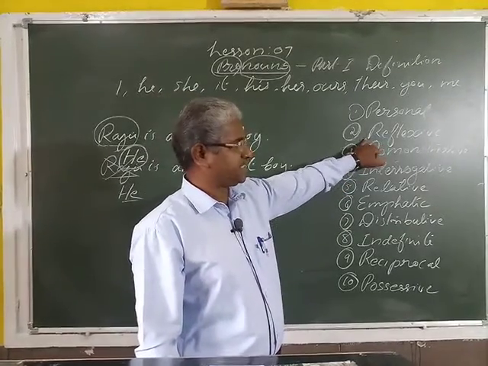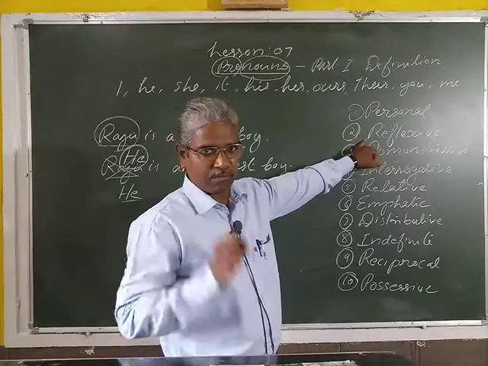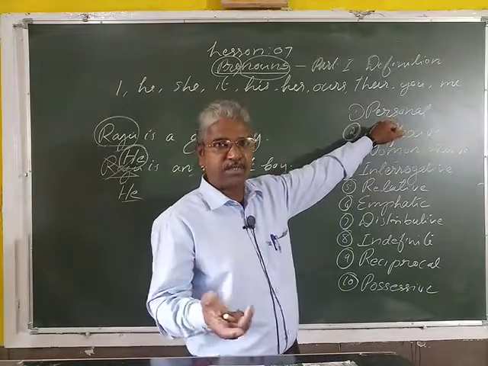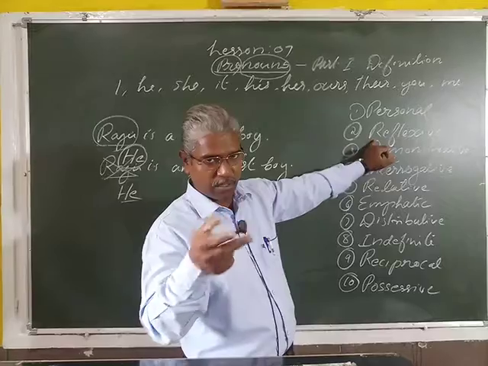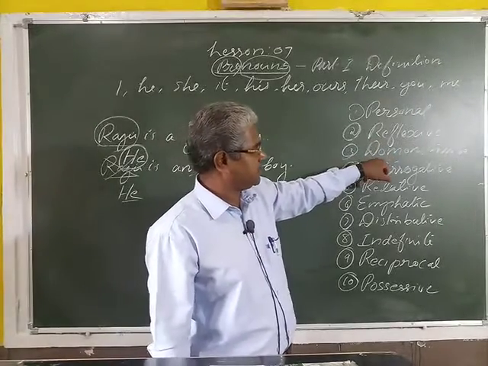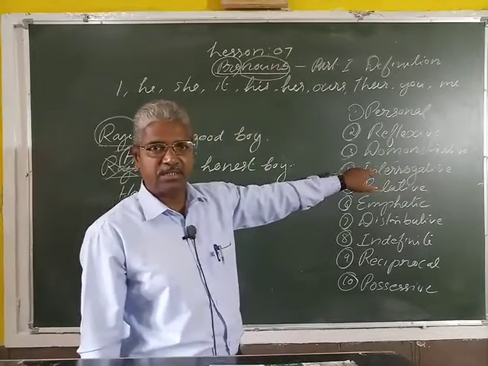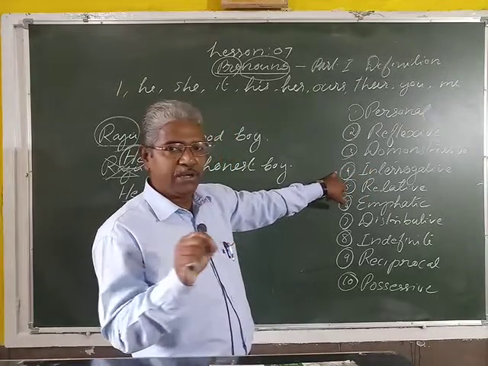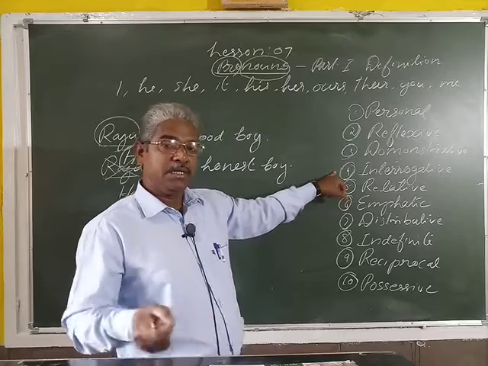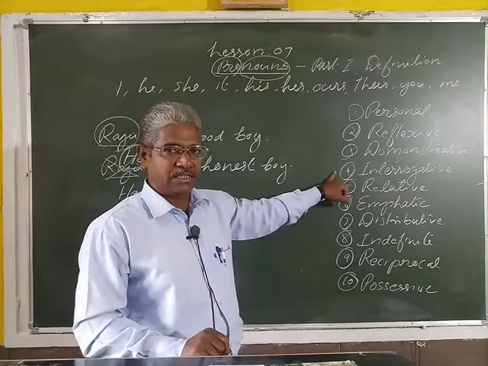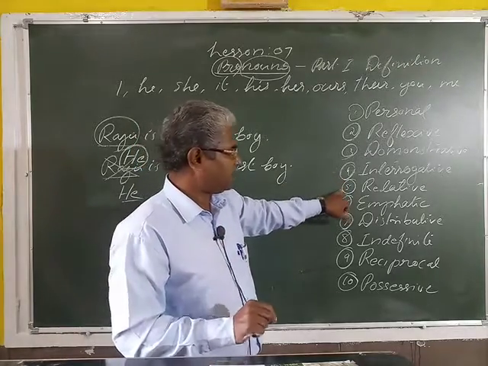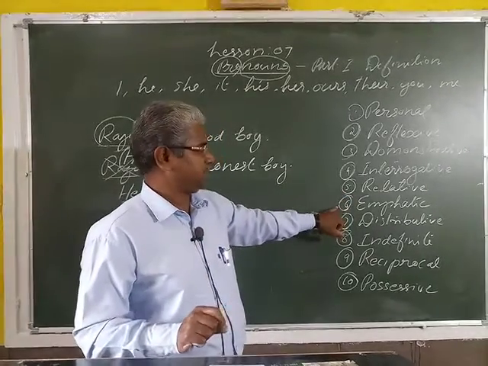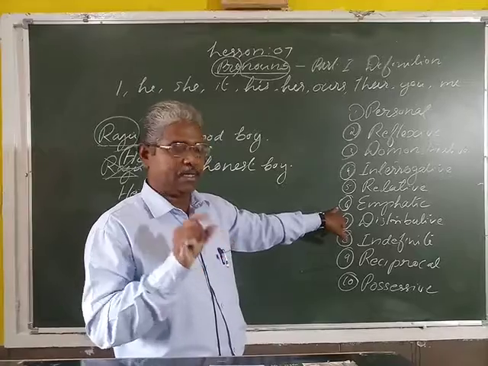Number 2, reflexive pronoun. Number 3 is demonstrative pronoun. Number 4 is interrogative pronoun. Number 5, relative pronoun. Number 6 is emphatic pronoun.